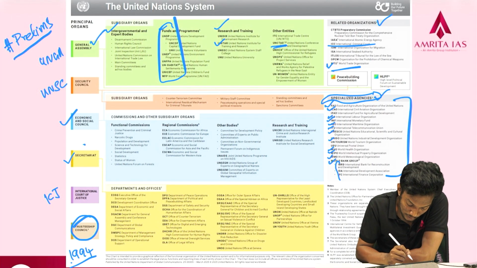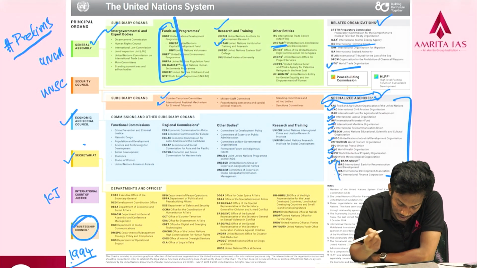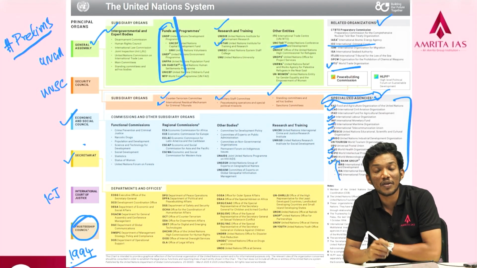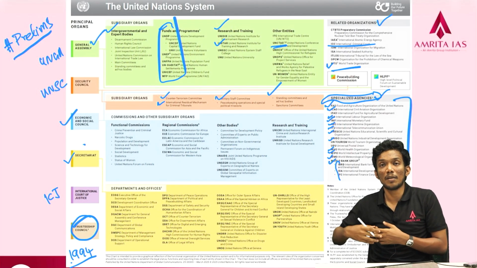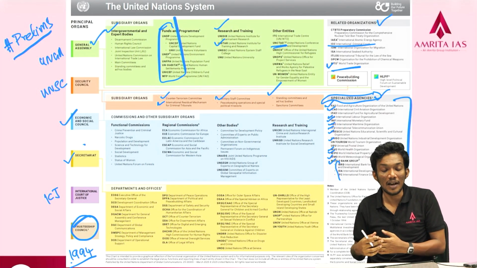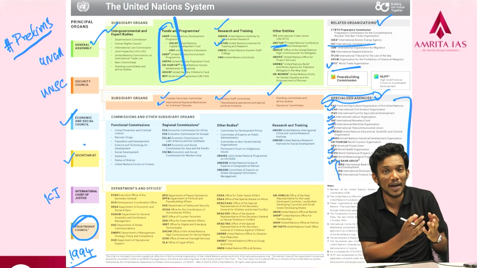Okay, then you can see the United Nations Security Council. You can see the Counter-Terrorism Committee, International Residual Mechanism for Criminal Tribunals, Military Staff Committee, Standing Committee and Ad hoc Committees on Sanctions, and then Peacekeeping Operations, etc. So you can see the UNSC deals with the security related aspects, the policing related aspects, the military related aspects.